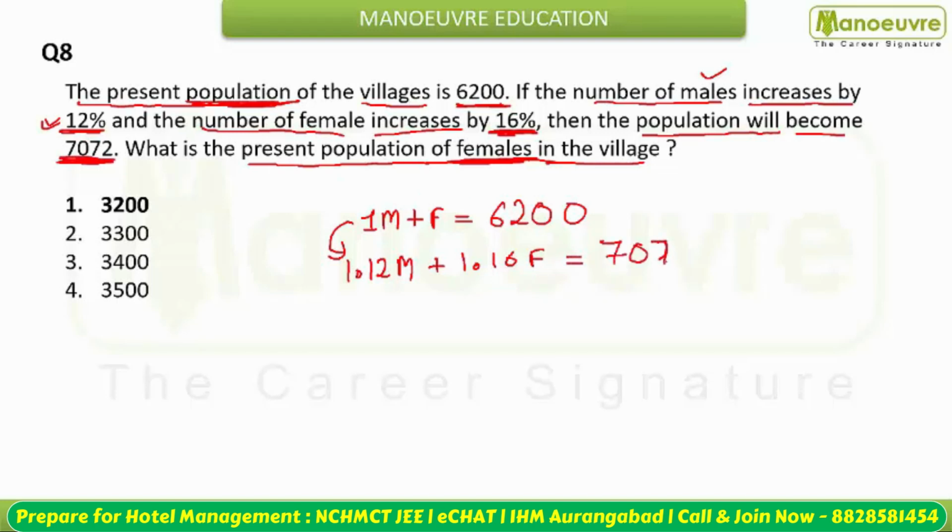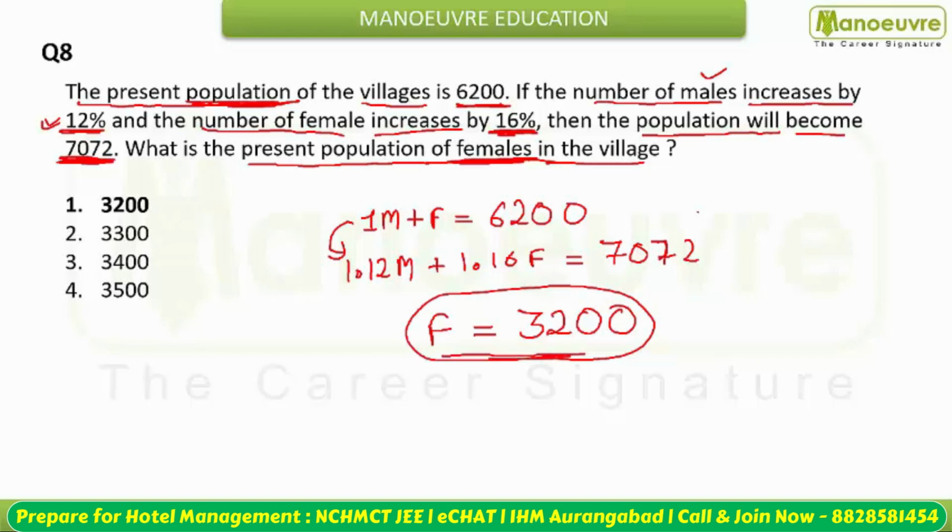Now you have two equations and two variables. Now you can solve these equations. So from here you can calculate the value of f, and this is going to be 3200. On solving these equations you will get the value of female and the value of male. Females will be 3200 and males will be 3000.